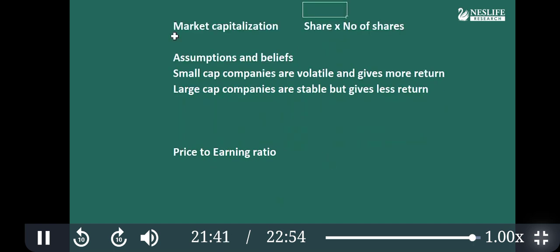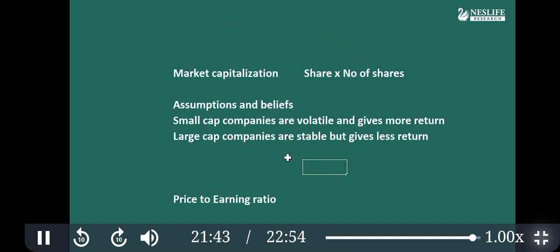What is the assumption of investing in market cap based mutual funds? The assumption is that small cap companies are volatile but give more return, and large cap companies are stable but give less return. These are the two assumptions of practical importance.